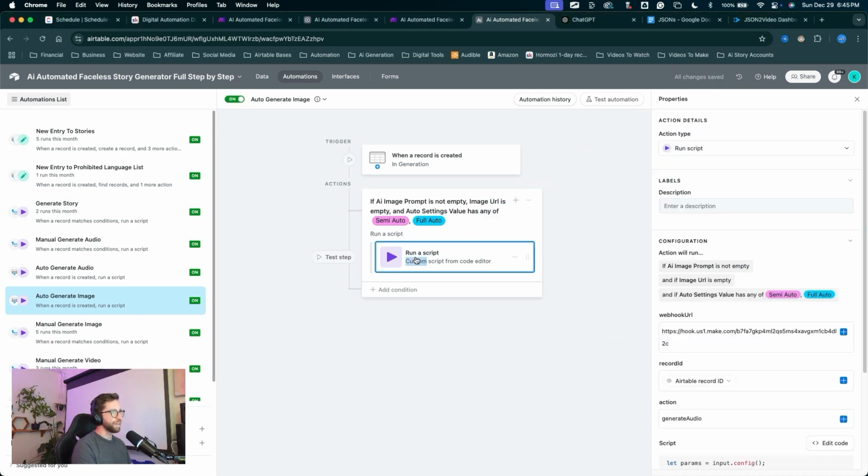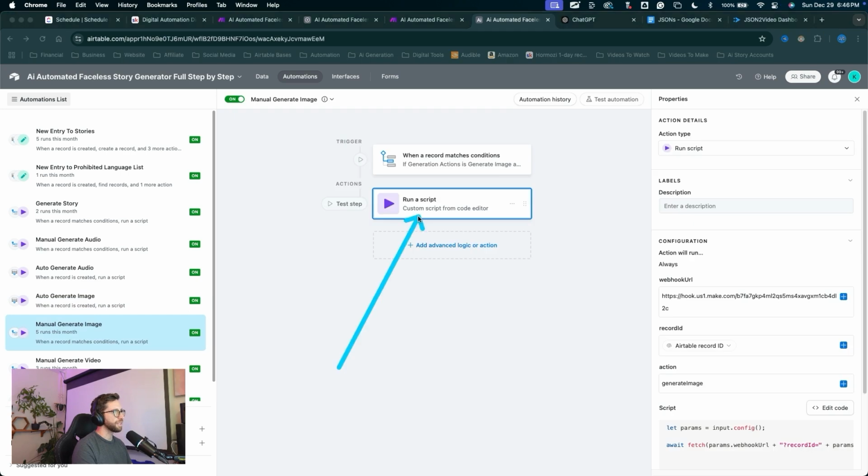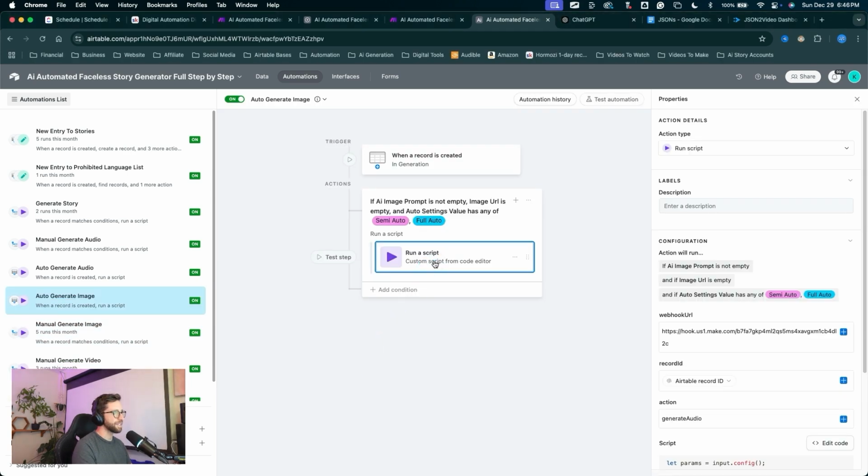We'll come into the run a script action, and we need to change the action variable right here. I'll come into manual generate image, come into the run a script action, copy the action variable, come into auto generate image, the action, and paste that action variable. Click update to save the changes. Now we have our automatic image generation.